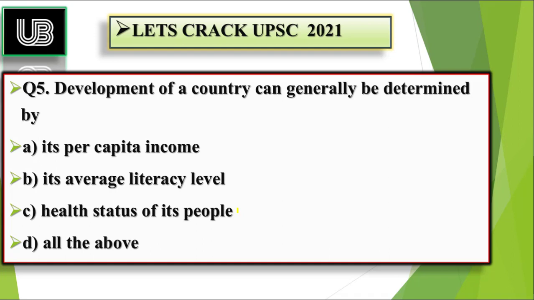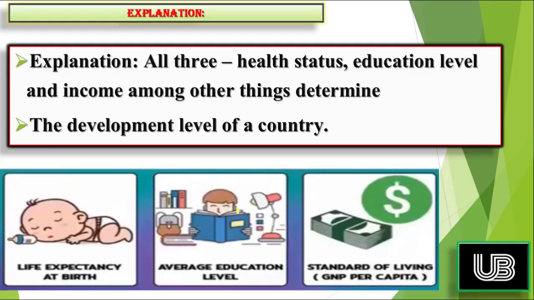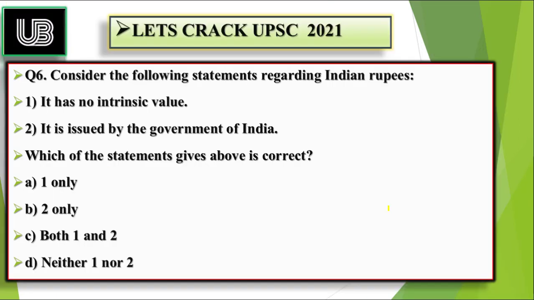Moving forward toward the right answer, and the right answer is D. So all these factors are a must for the development of a country. As you see in the figure, the health status, the education level, as well as the income among the country, all these three factors are a must for the development of a country. So the quiz for today for you is: consider the following statements regarding the Indian rupee.